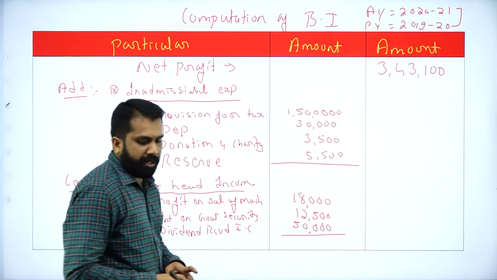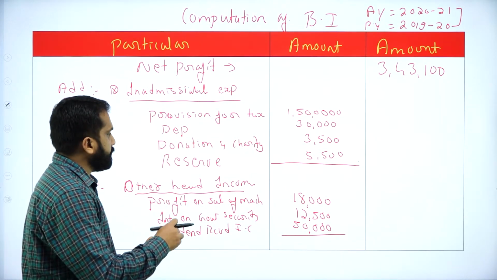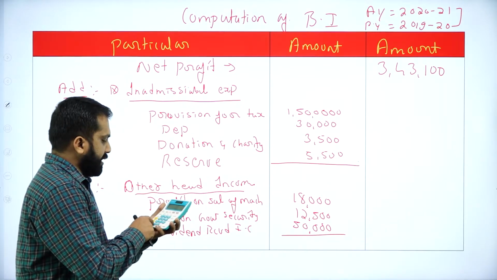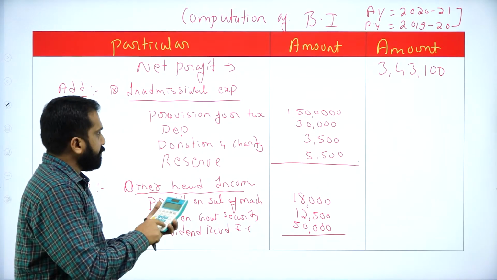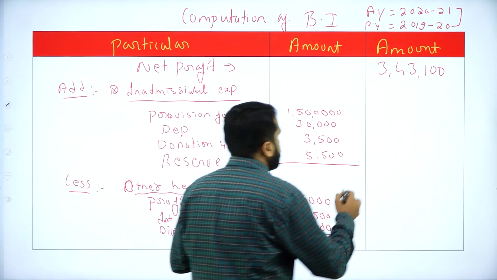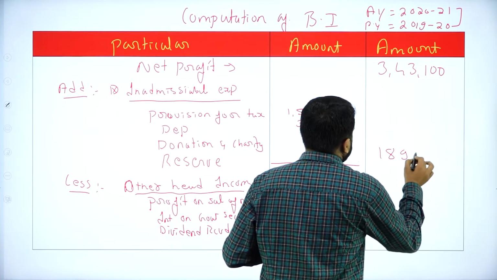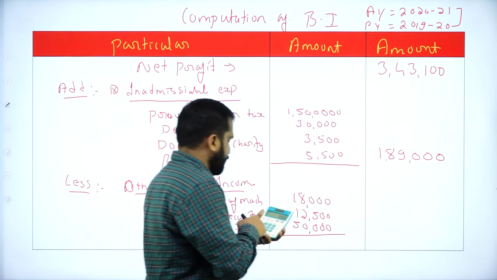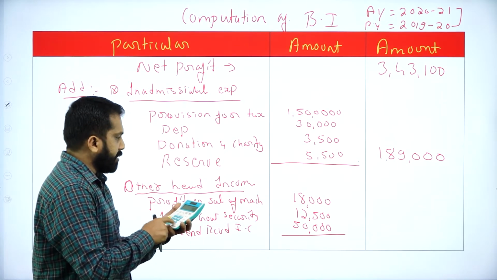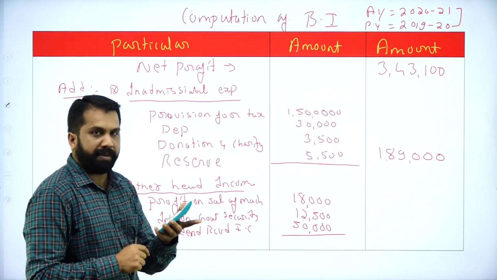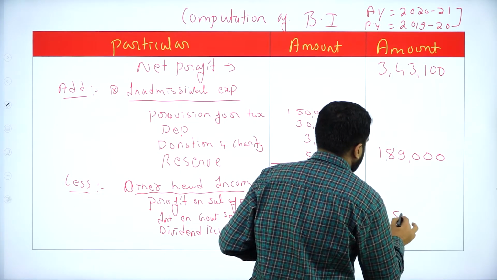So what is the total? We'll see the total now. 1,50,000 plus 30,000 plus 3,500 plus 5,500 is 1,89,000. So this will be how much? 18,000 plus 12,500 plus 50,000. It will be 80,500.